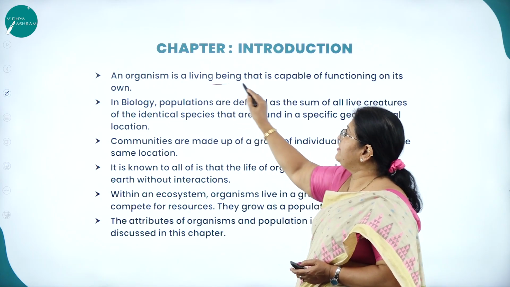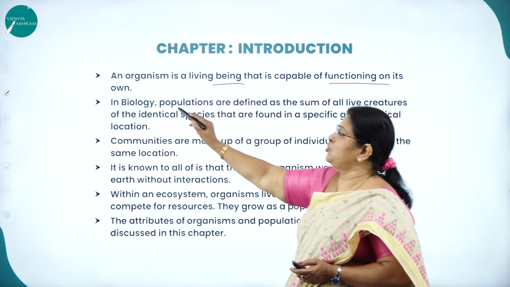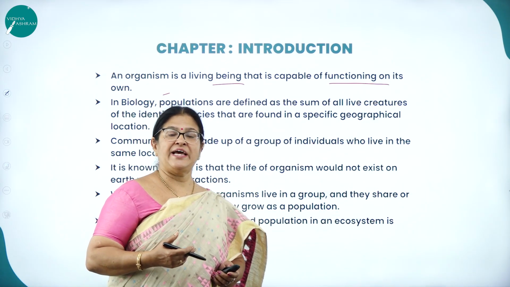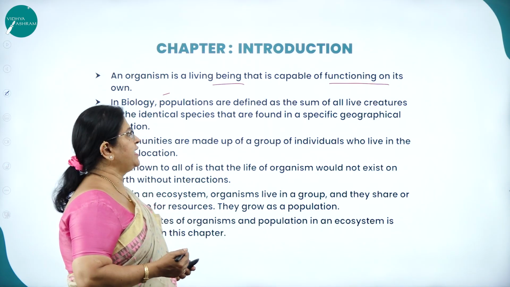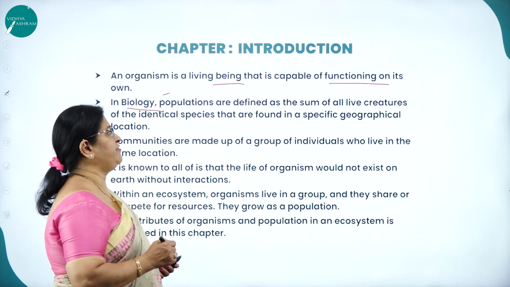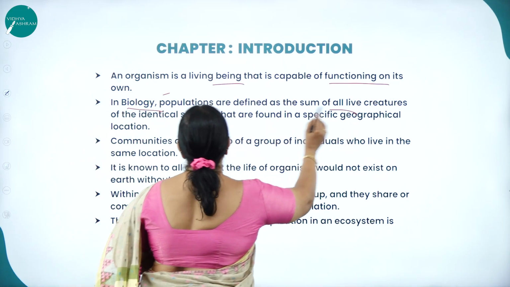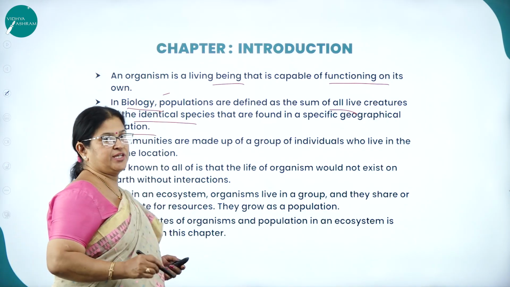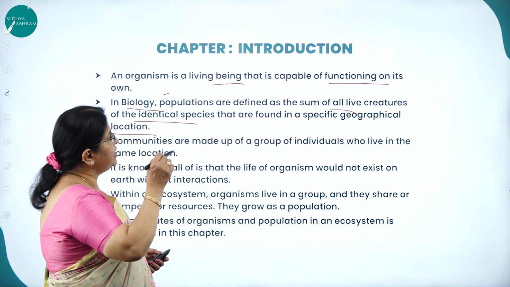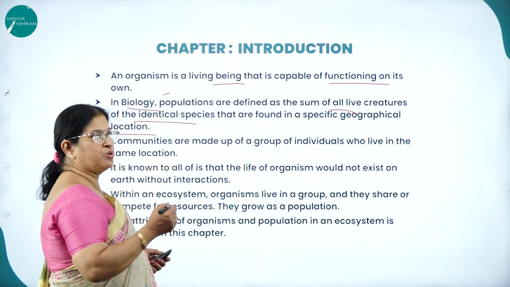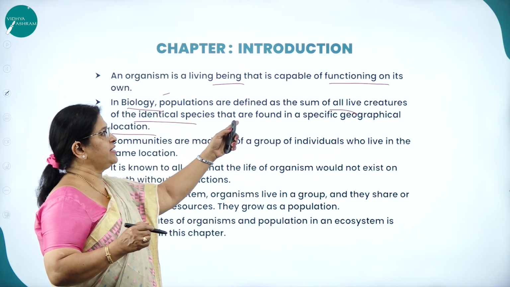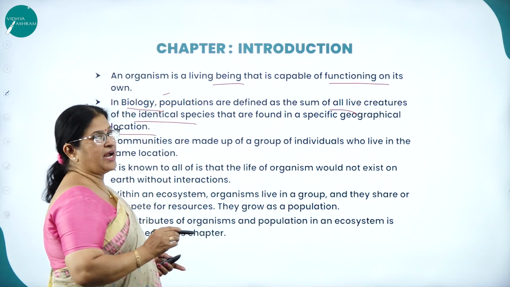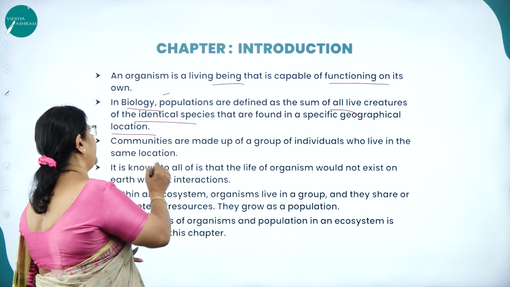An organism is a living being that is capable of functioning on its own. Who is called as an organism? An organism is one that has the capacity to lead an independent life without depending on the others. In biology, populations are defined as the sum of all live creatures of the identical species that are found in a specific geographical location. So, what is an organism? Organism is a living being that is capable of functioning on its own. What is population? Population is defined as the sum of all the living creatures of an identical species found in a specific geographical area.